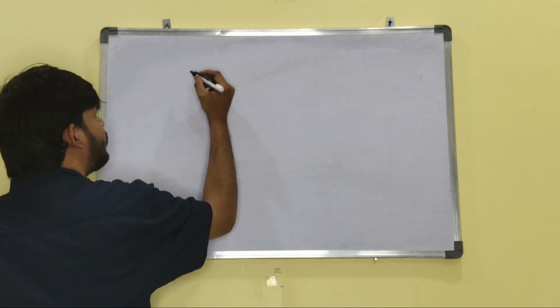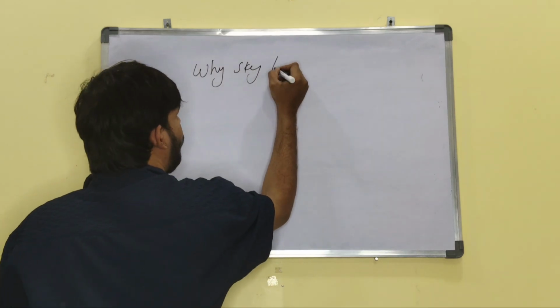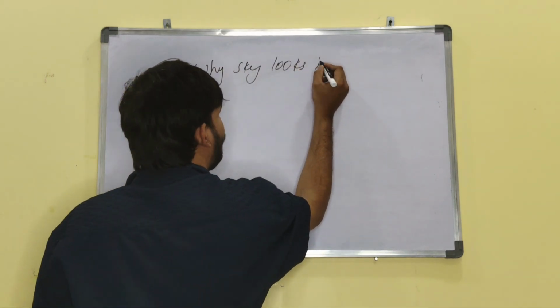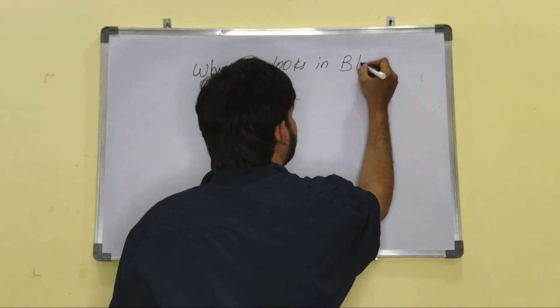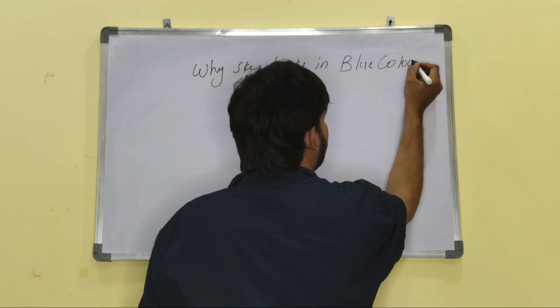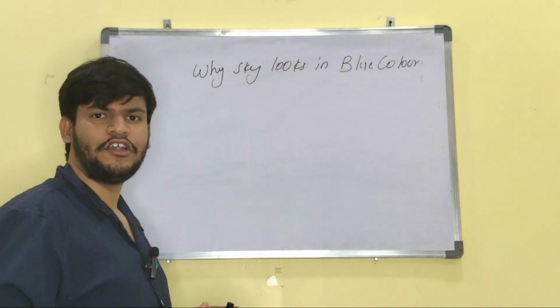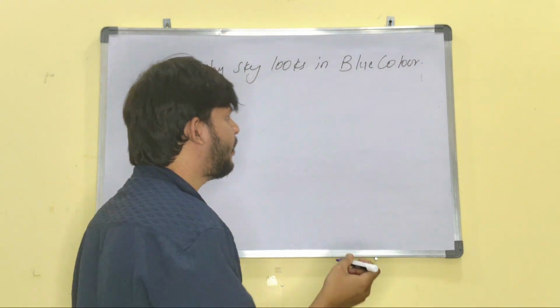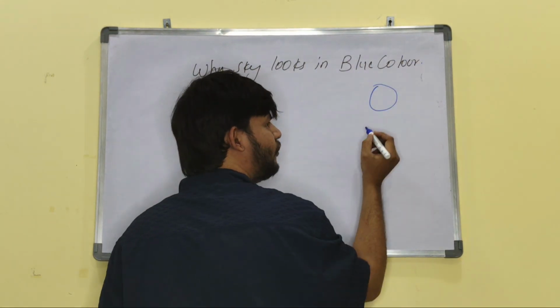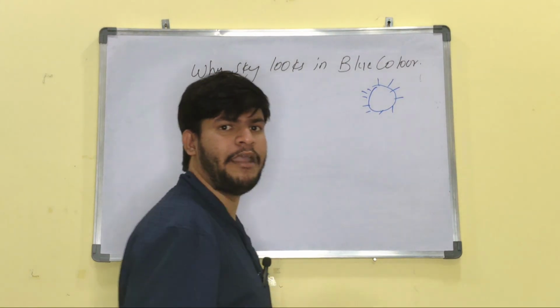Now we will be discussing why the sky looks blue in color. As we know, the source of light is the sun. This is the sun, which emits the light.